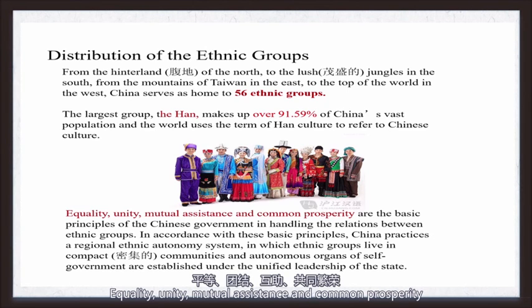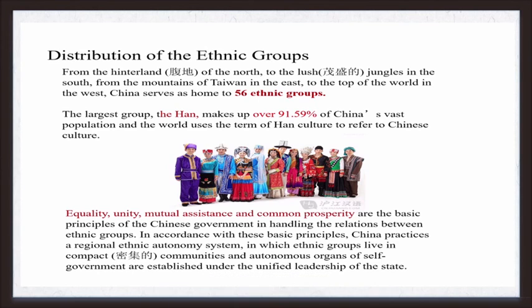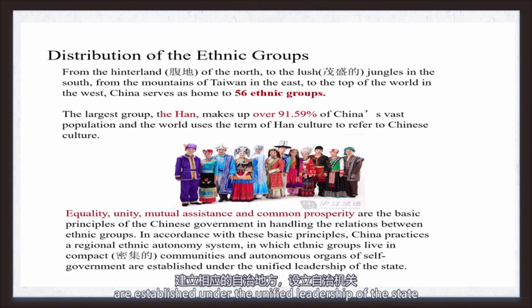Equality, unity, mutual assistance, and common prosperity are the basic principles of the Chinese government in handling the relations between ethnic groups. In accordance with these basic principles, China practices a regional ethnic autonomy system in which ethnic groups live in compact communities and autonomous organs of self-government are established under the unified leadership of the state.